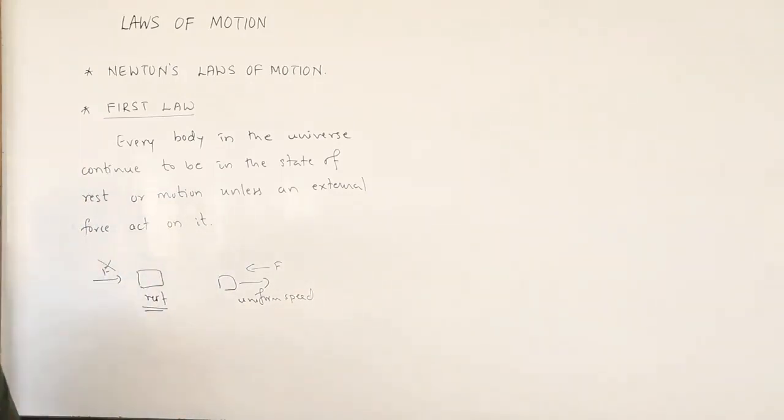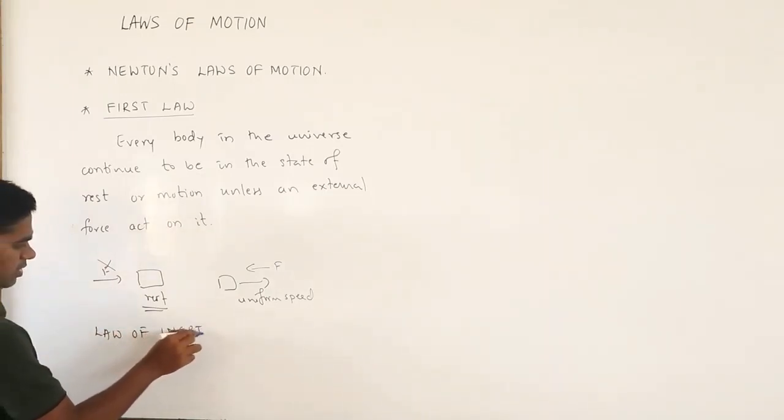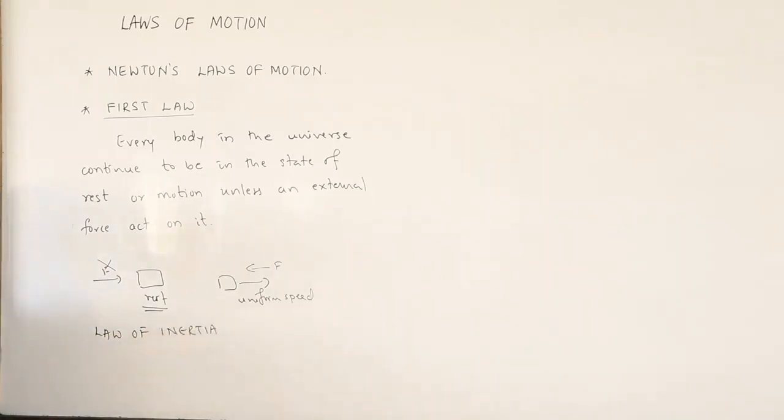That is what is given by the first law. This is nothing but the property of inertia, so it is also called the law of inertia.